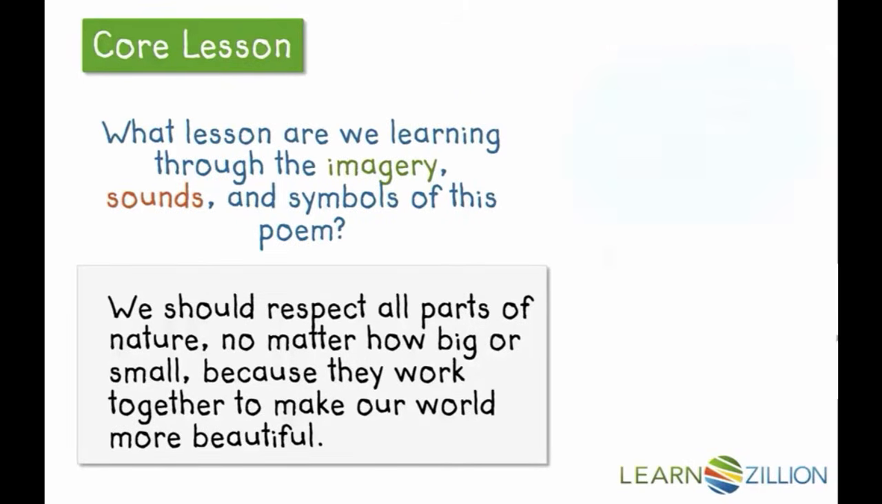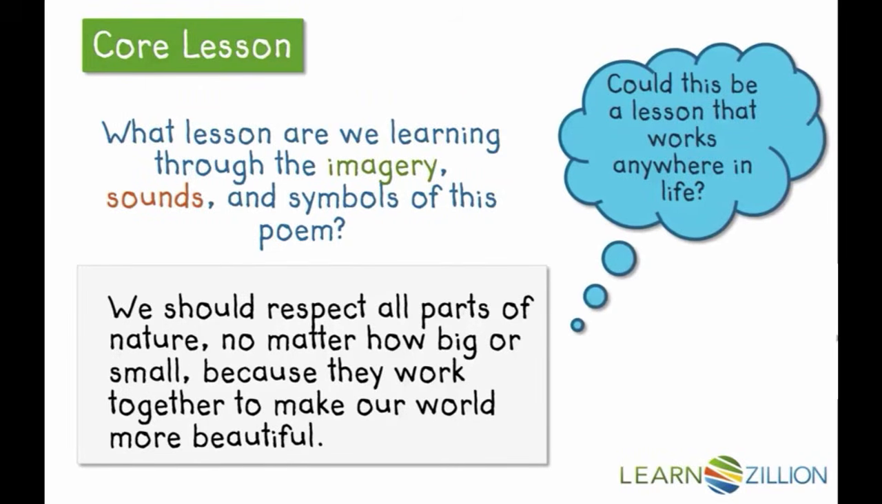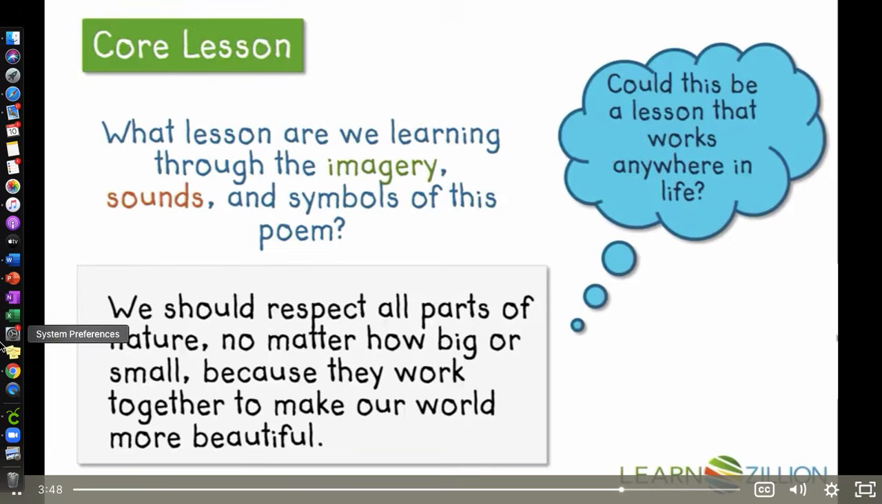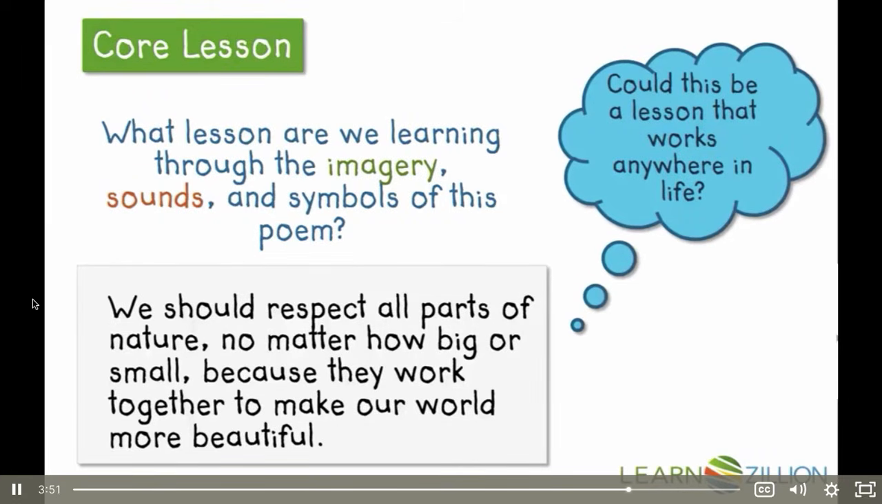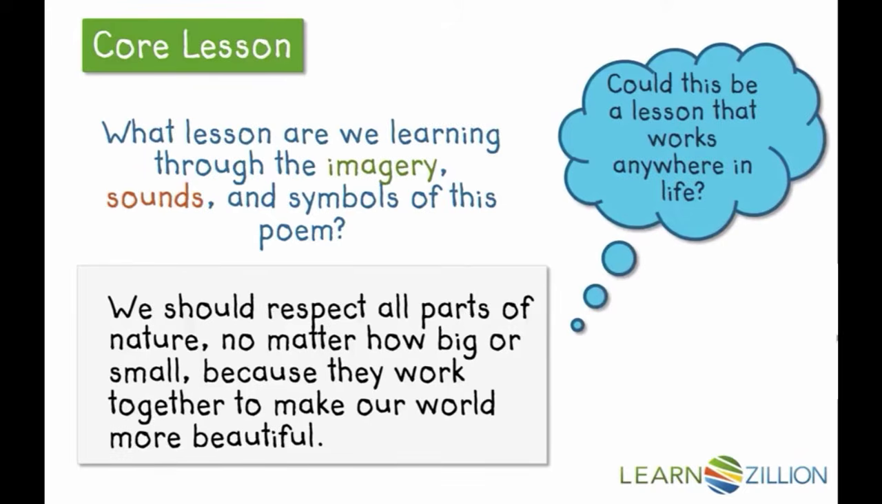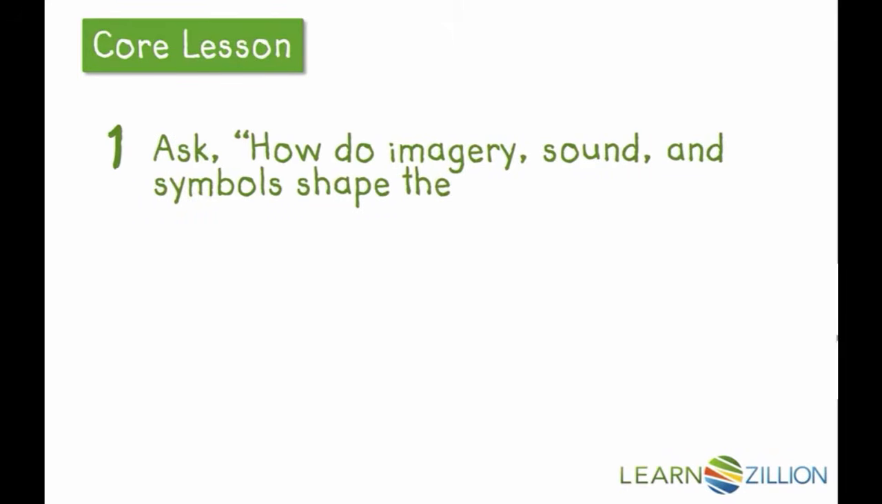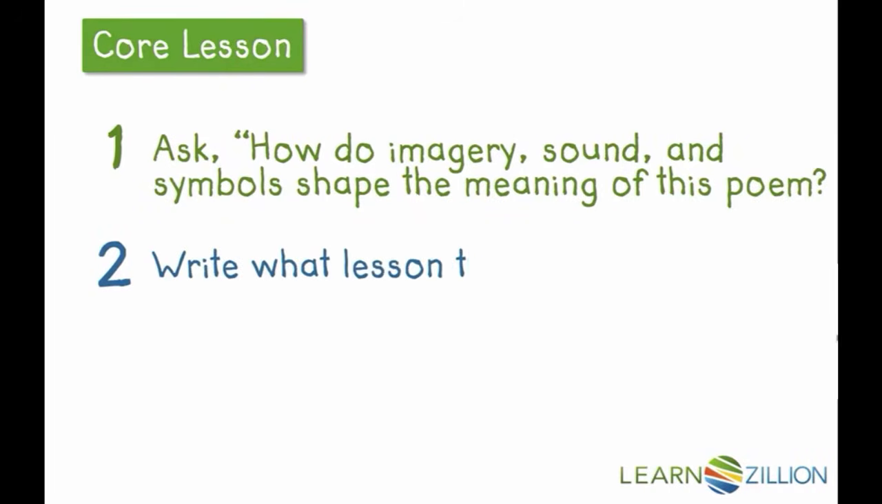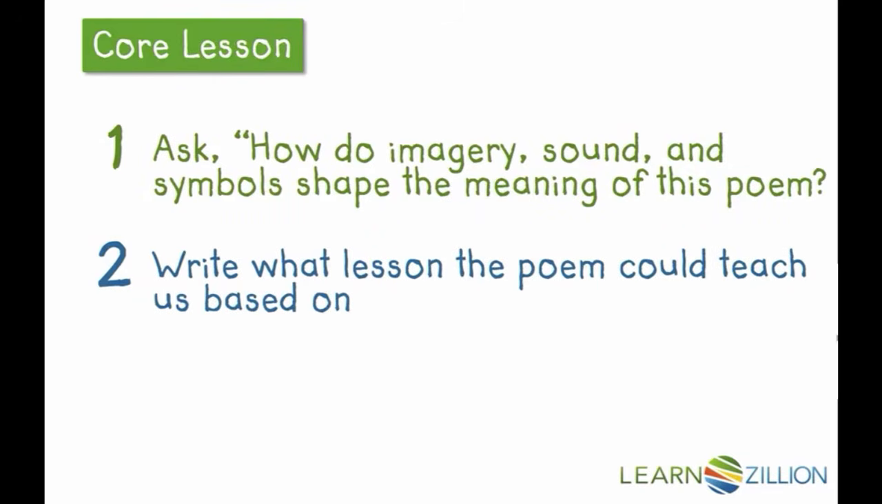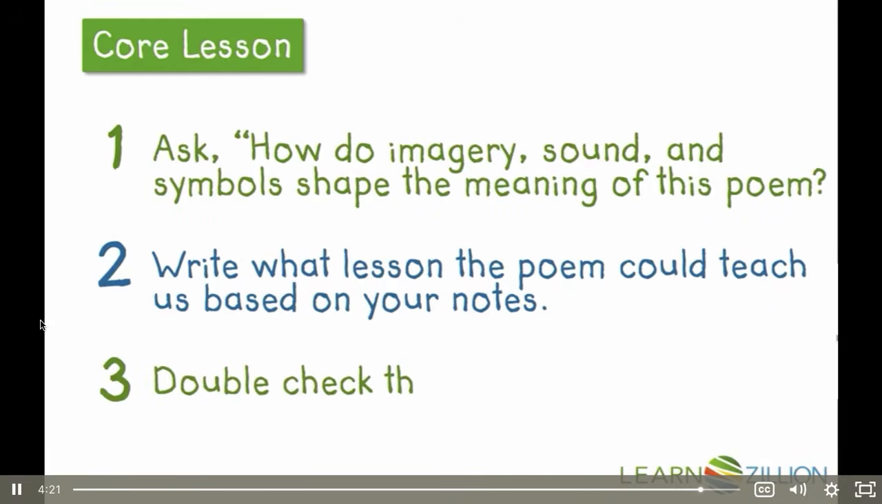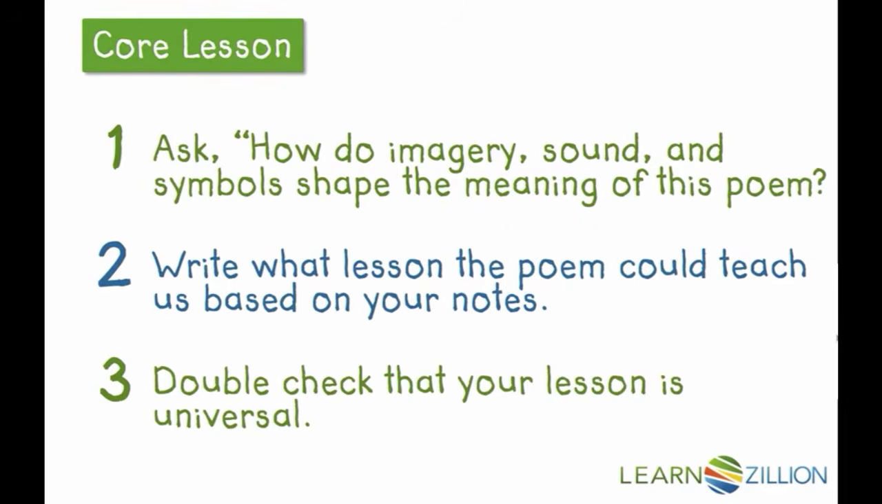But before we finish, let's ask ourselves, could this be a lesson that works anywhere in life? Is it just specific to this poem, or something we could take with us wherever we go? Yes, this is a universal lesson because it teaches us about how to interact with nature. The steps we took to find the theme involved asking how the imagery, sound, and symbols shape the meaning of this poem. Then we wrote what lesson the poem could teach us based on our notes. And finally, we double-checked to make sure that the lesson was universal.